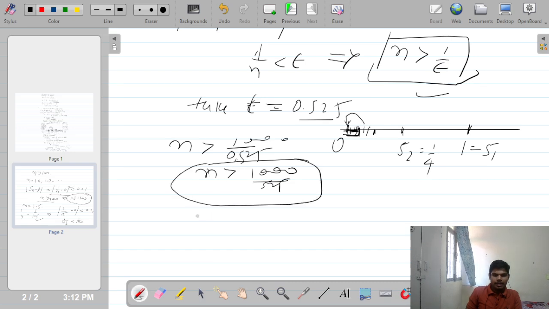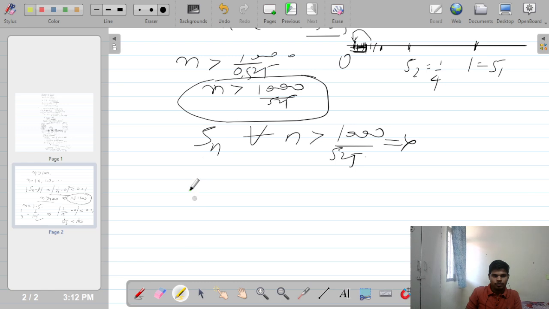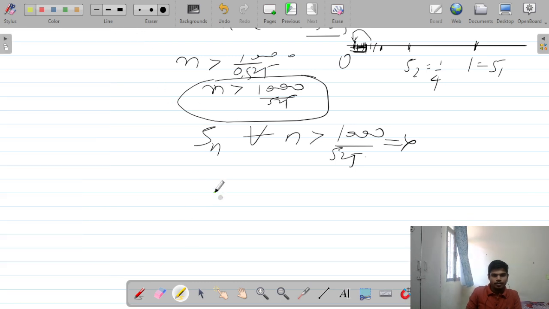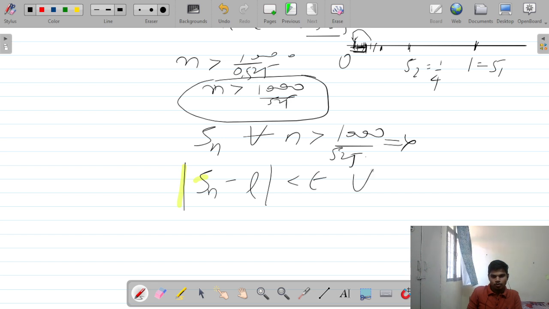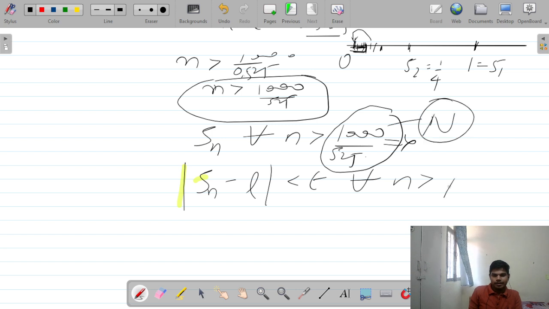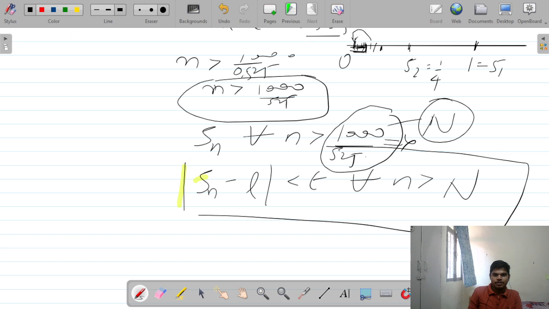After taking any n greater than this, Sn minus L is less than epsilon for all n greater than capital N. We are just calling the stage capital N. This is the definition.